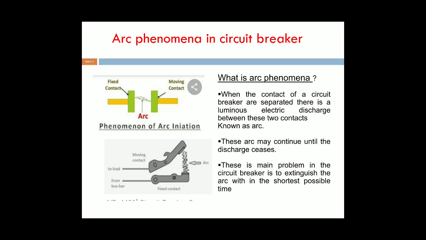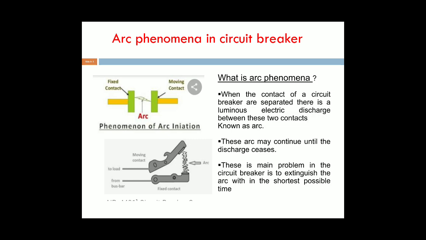It is known as the arc phenomena. Due to the ionization process between these two contacts, the arc is struck and a large electrical discharge is obtained. This is known as the arc phenomena.